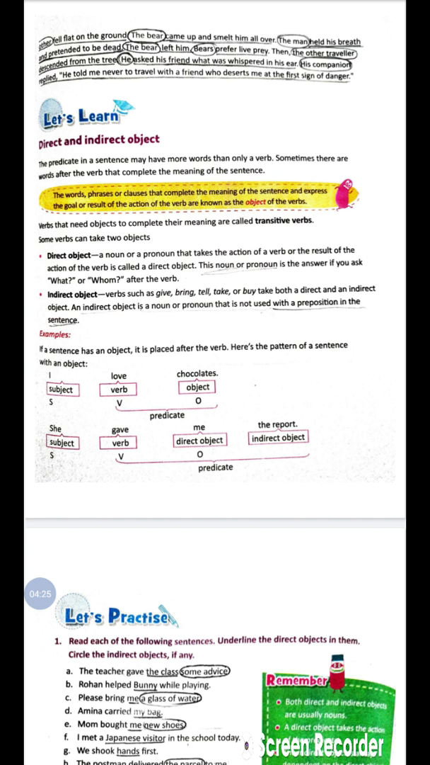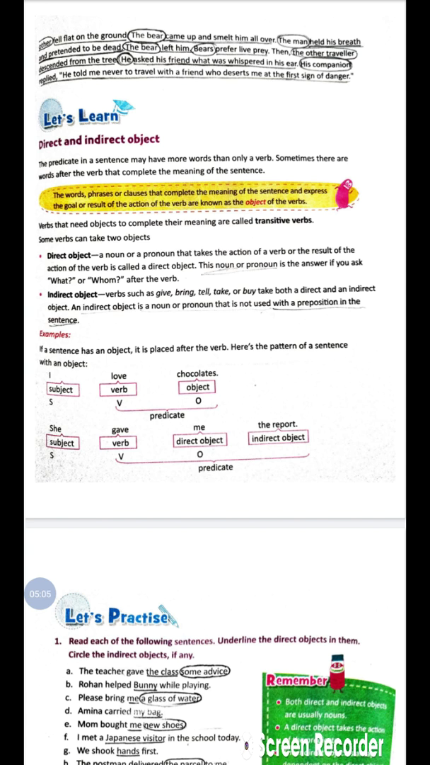Now what is a direct object? A noun or a pronoun that takes the action of a verb or the result of the action is called a direct object. We can understand it very clearly like this: if in a sentence you ask what or whom after the verb, and the answer is a noun or pronoun, that is the direct object. And the indirect object.